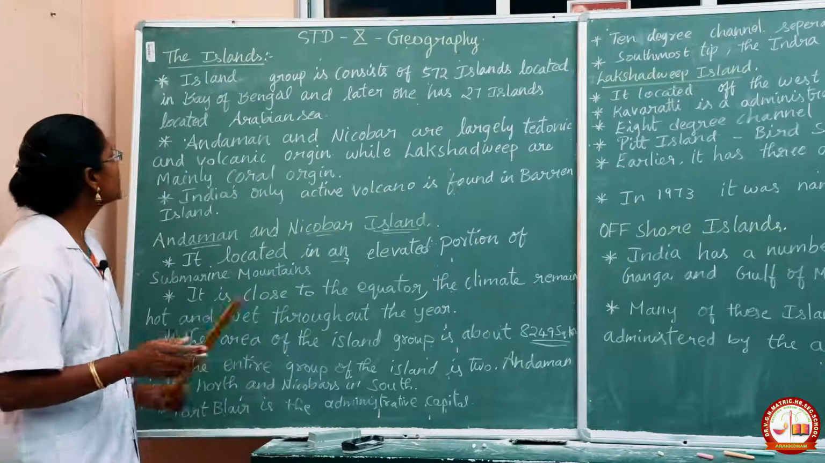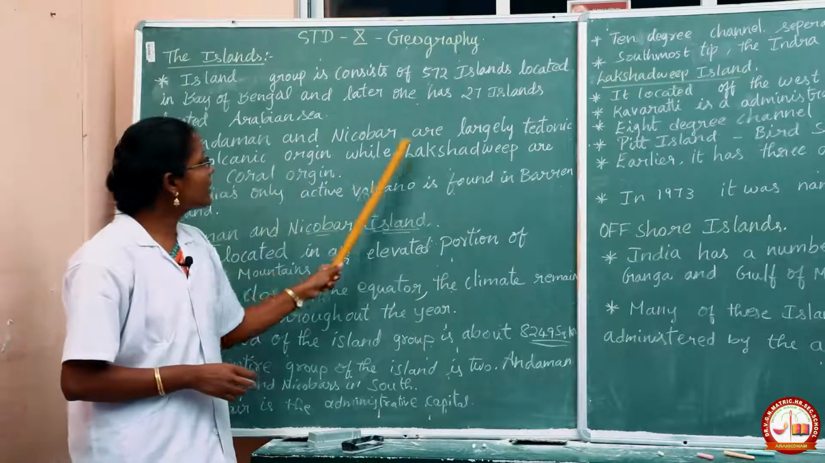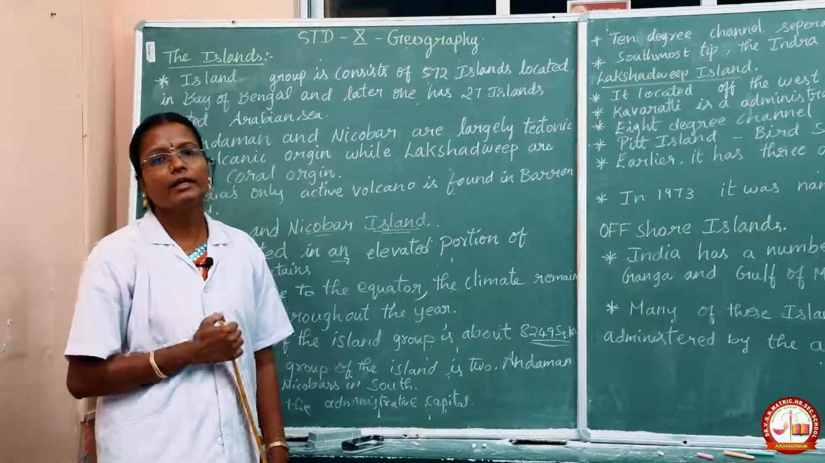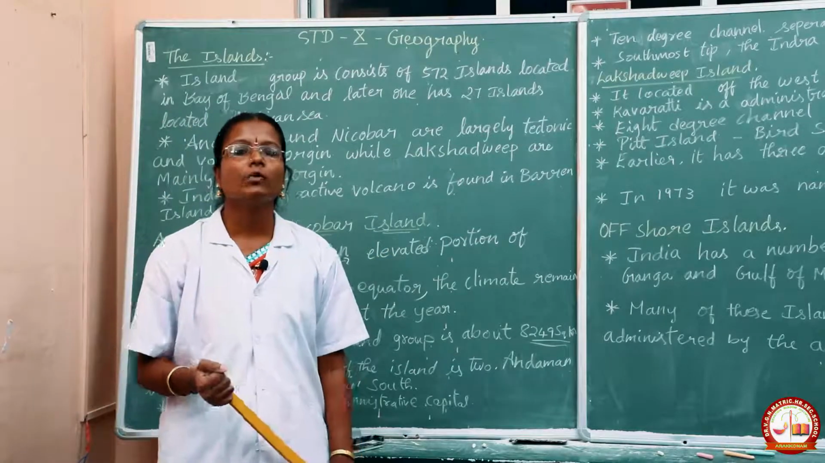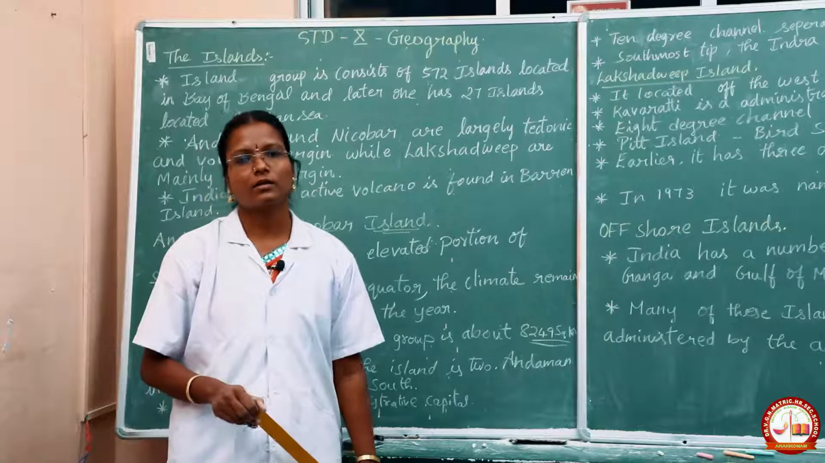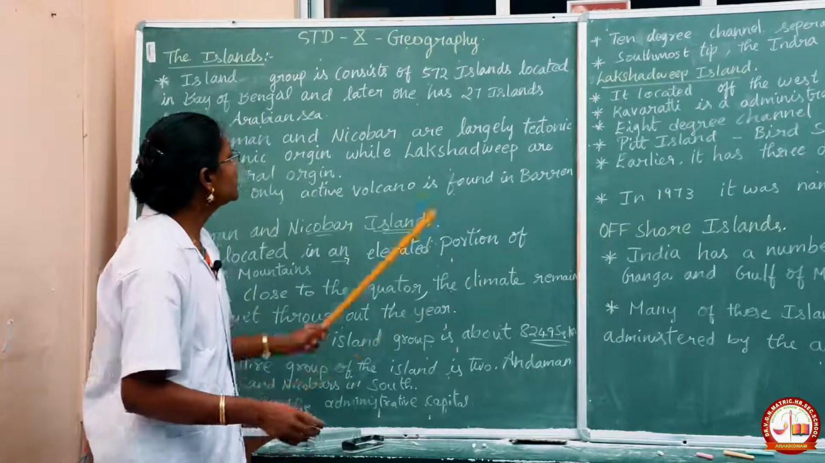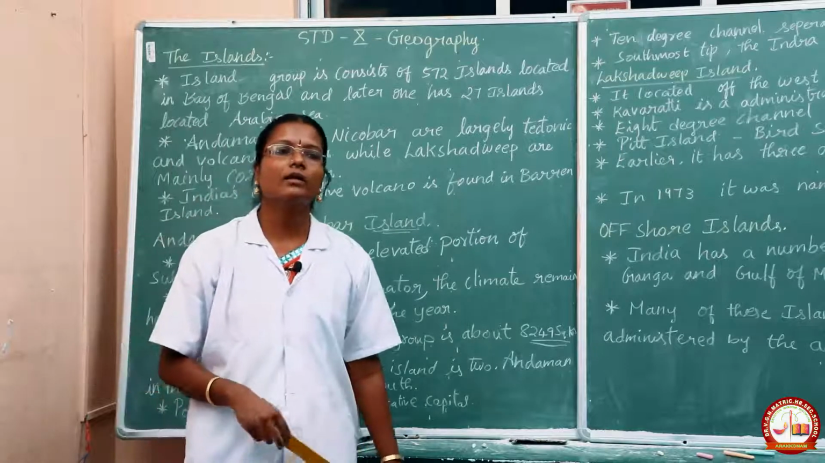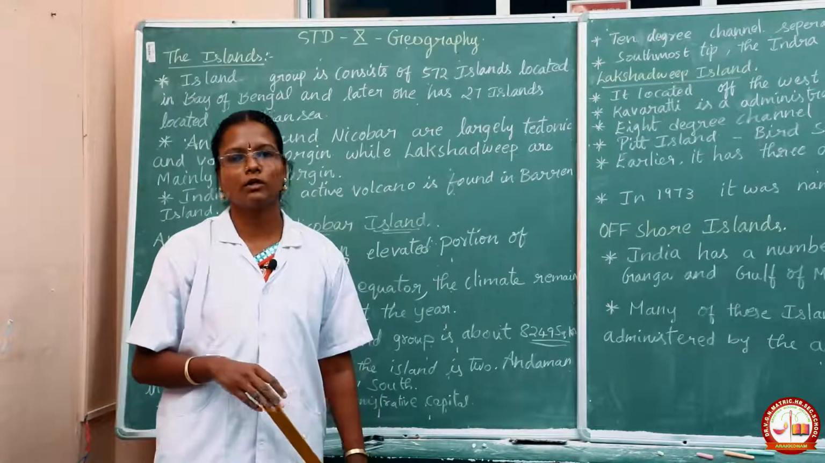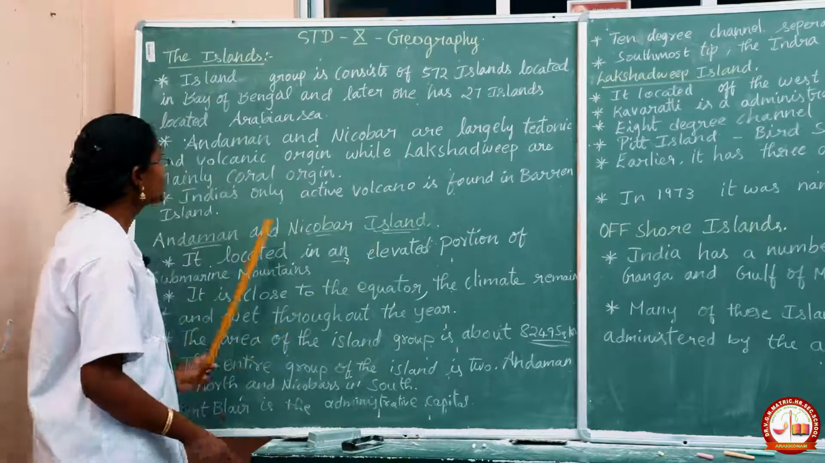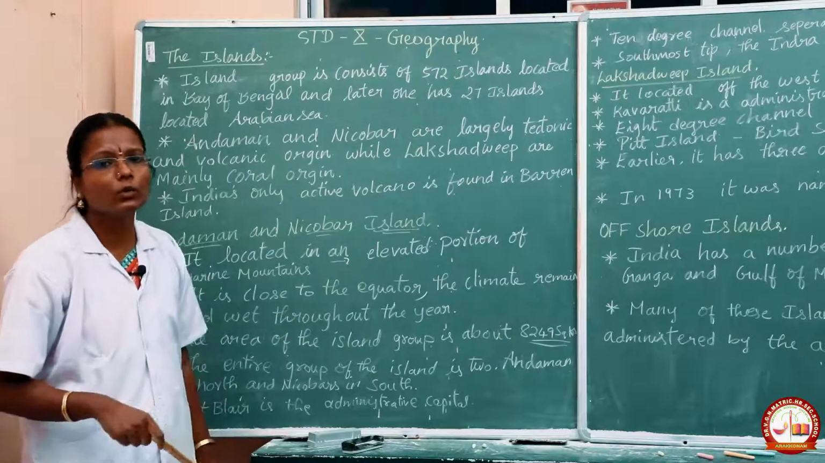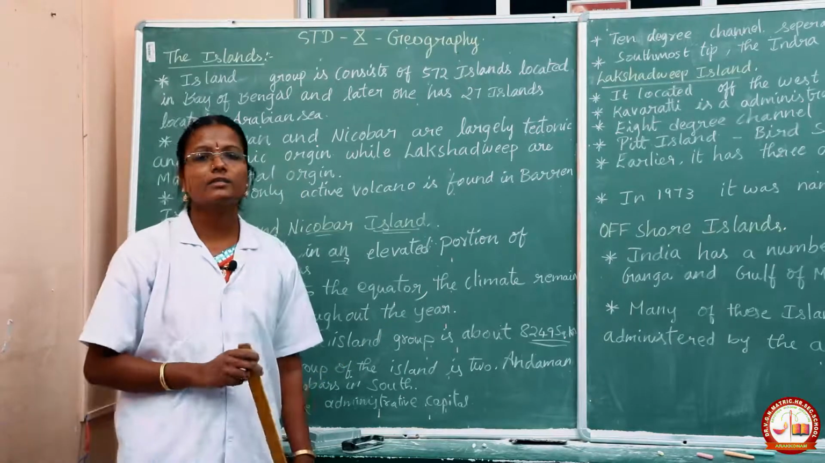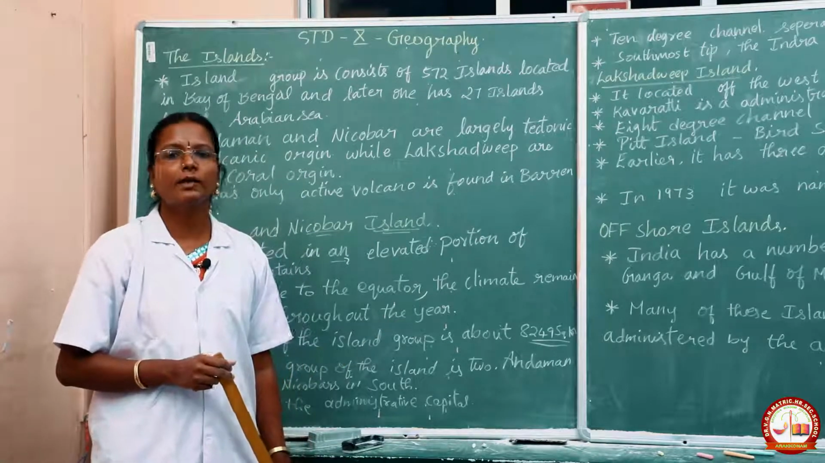Okay, so Andaman and Nicobar are the largest, of tectonic and volcanic origins. Andaman and Nicobar have major tectonic activities, and Lakshadweep is of coral origin. Most of the Lakshadweep islands are covered with coral, and India has only one active volcano, which is located on Barren Island. It is one of the island groups in Andaman and Nicobar.